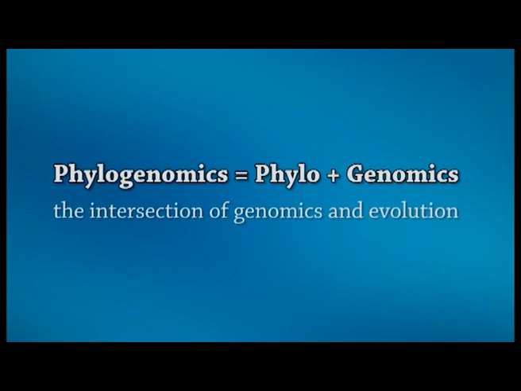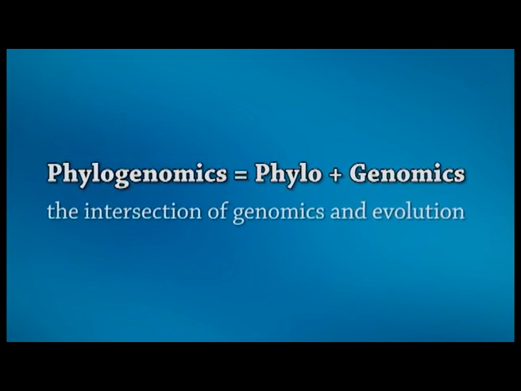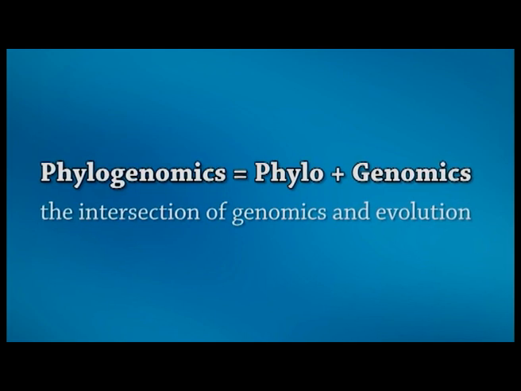But this field experienced a great revolution with the introduction of Sanger sequencing. Later on, Zuckerkandl and Pauling were the first to use molecular sequences as an indicator of phylogeny. The field of evolutionary biology has been highly revolutionized by the origin of phylogenomics, and this field resolved many issues that were infeasible to attempt before. The term phylogenomics is derived from phylo plus genomics, which is the intersection of genomics and evolution. Now the question is, what is phylogenomics, what are the principles behind it, and how can it be significant in establishing evolutionary relationships by using characters?